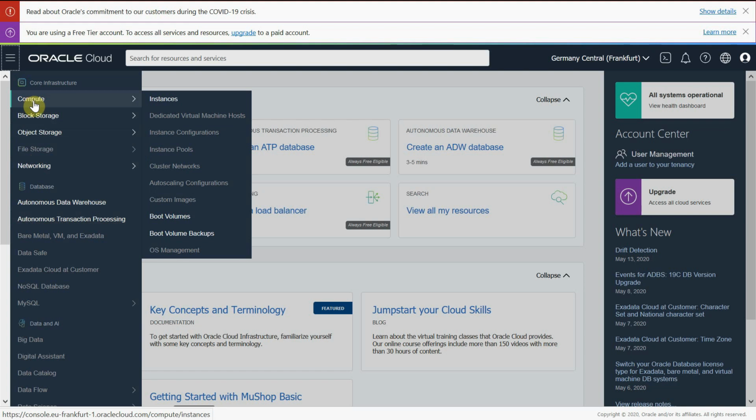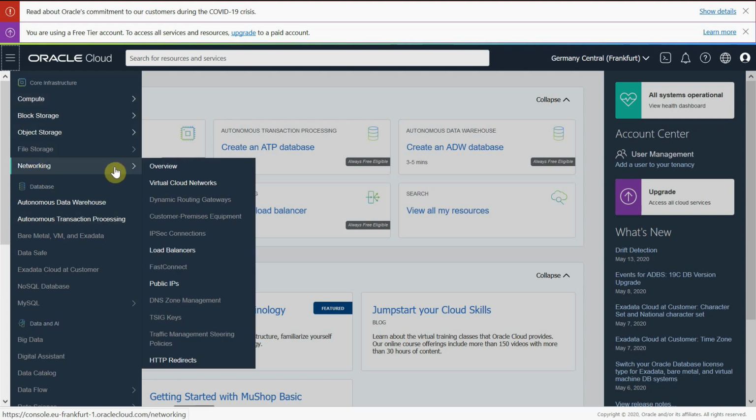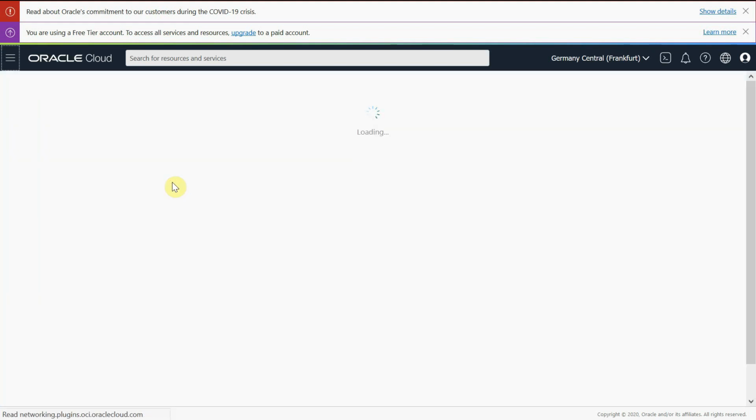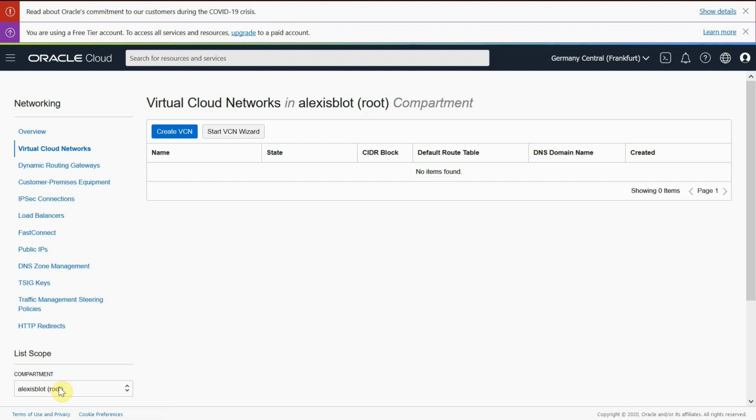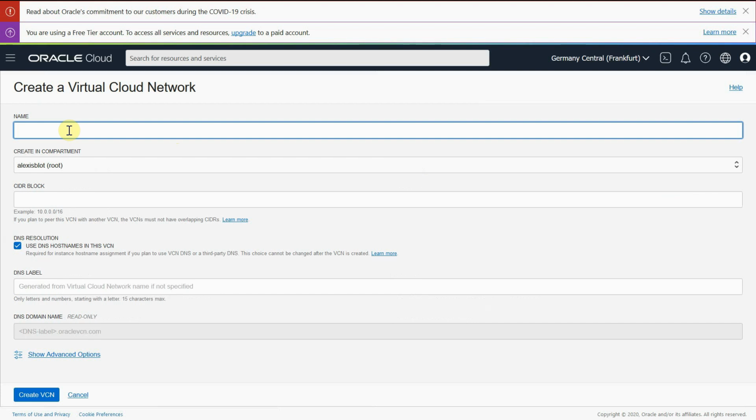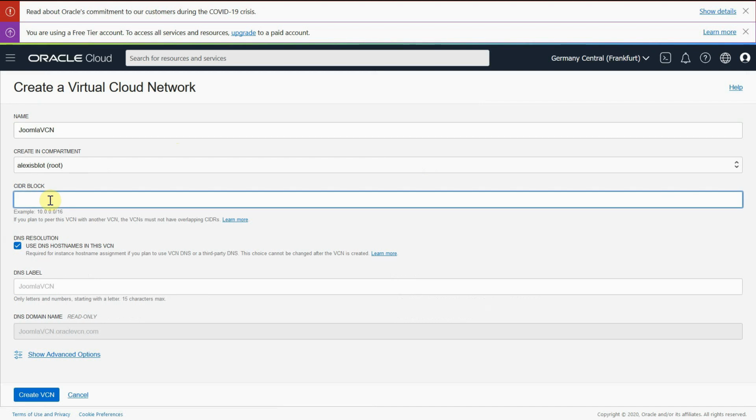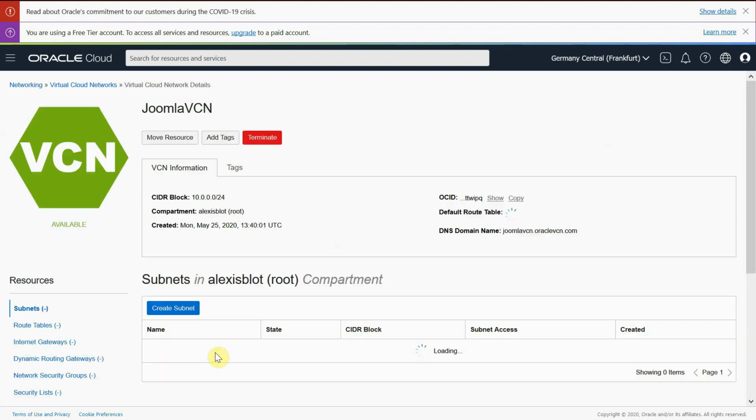So let's first create our network. We go to virtual cloud network. We are in my compartment. So we click on create. This is Joomla VCN. The CIDR we will choose is 10.0.0.0/24. We use otherwise default settings, and we create the VCN.